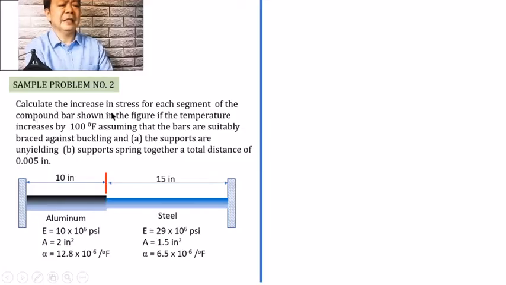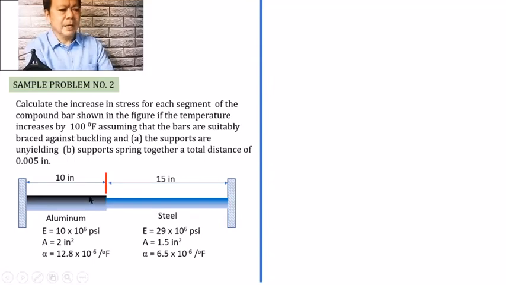Calculate the increase in stress for each segment of the compound bar shown in the figure if the temperature is increased by 100 degrees Fahrenheit, assuming that the bars are suitably braced against buckling. Letter A, the supports are unyielding, meaning here the supports are rigid. And letter B, the supports spring together a total distance of 0.005 inch.